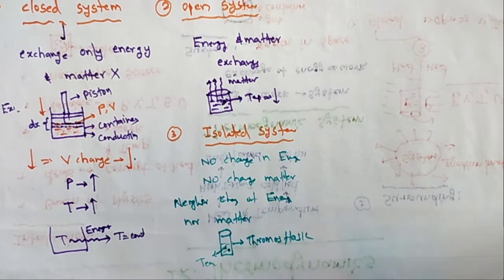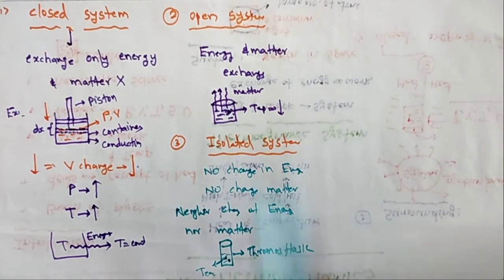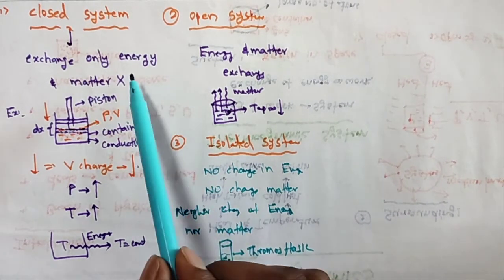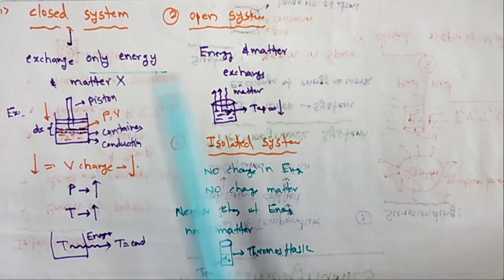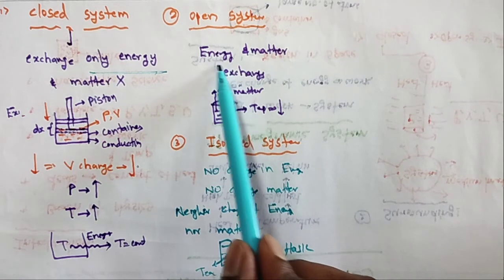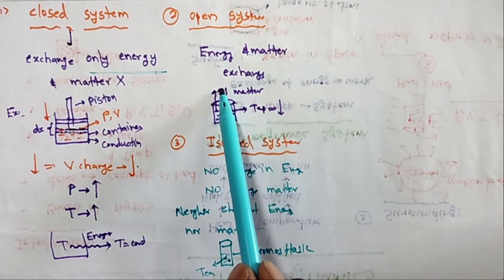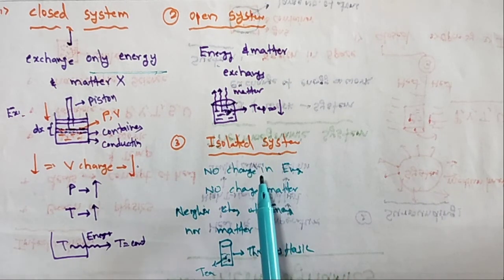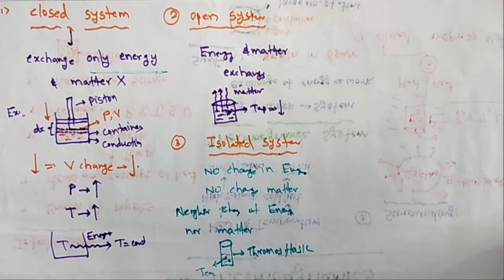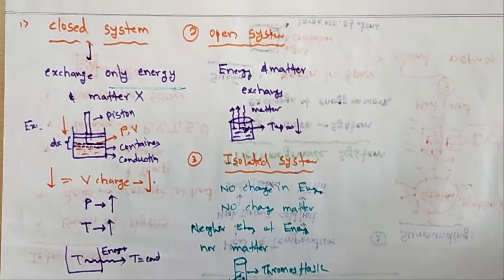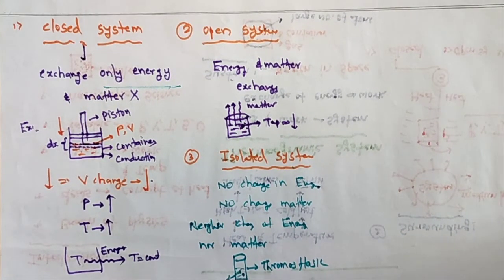So there are mainly three types of systems. One is the closed system, in which only energy is exchanged and there is no change of matter. In the open system, both energy and matter change. In the isolated system, there is no change of energy or matter. These are the three types of systems, especially in thermodynamics.